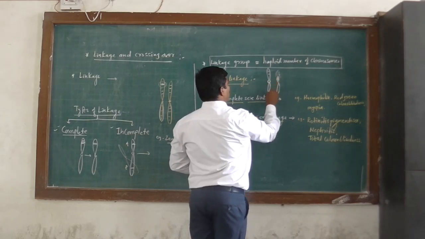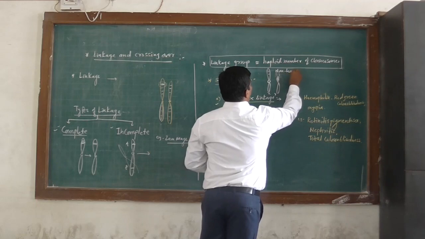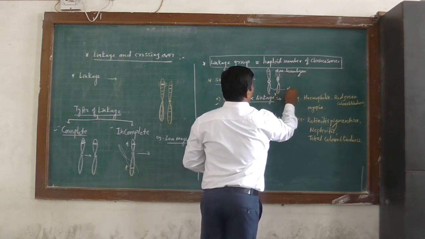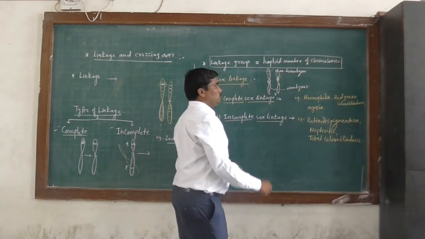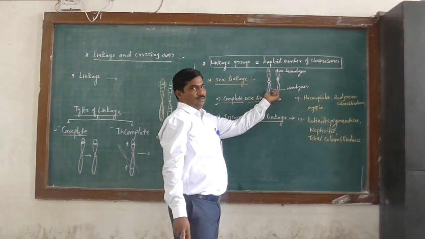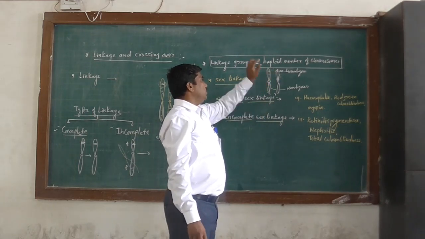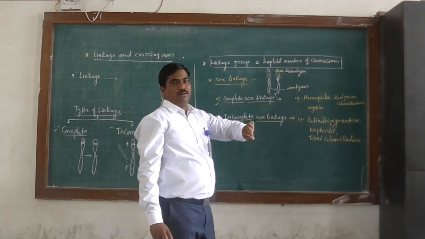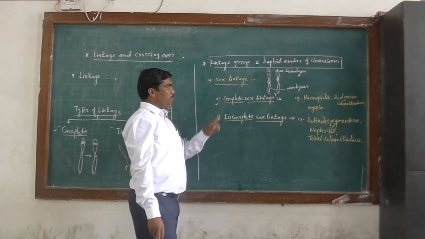So this X chromosome has this non-homologous region, and this region is a homologous region. Crossing over always takes place only in a homologous region. Crossing over never occurs in a non-homologous region. Therefore, these genes are inherited from parent to their offspring. So therefore, it is called complete linkage.